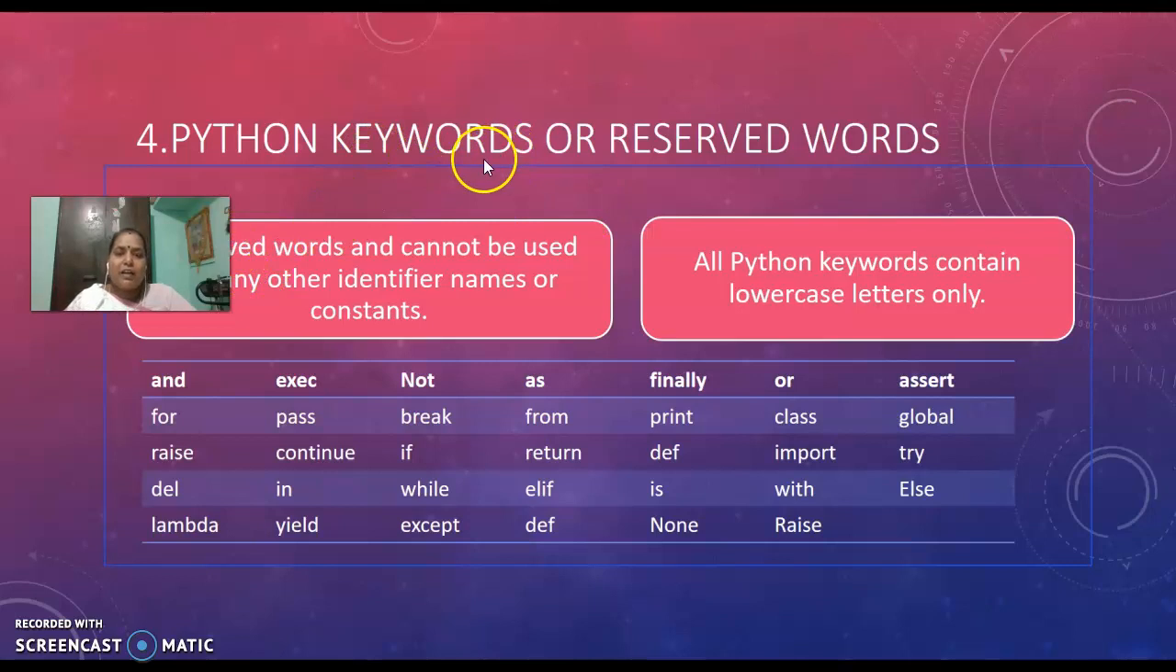Next, Python keywords. Keywords are nothing but reserved words that have a specific meaning and cannot be used for any other purpose. So, reserved words cannot be used for any other identifier names or constants. All Python keywords contain lowercase letters only. Here are the keywords used in Python: and, for, raise, del, lambda, yield, in, while, if, elif, print, class, import. So these are the keywords or the reserved words used in Python.